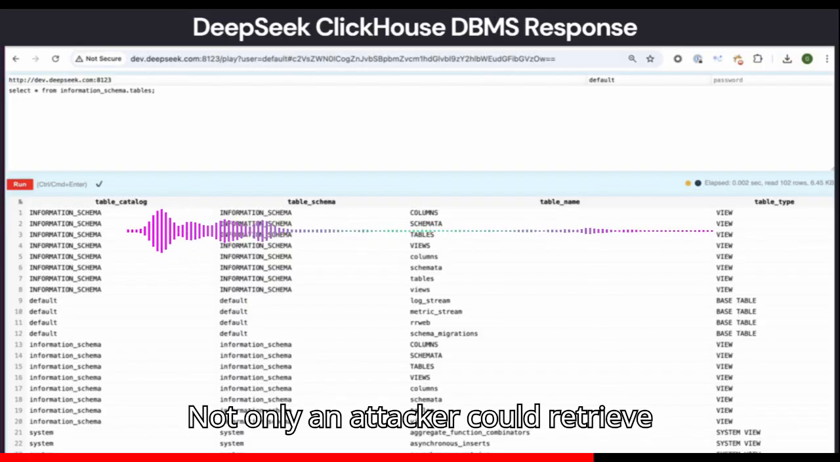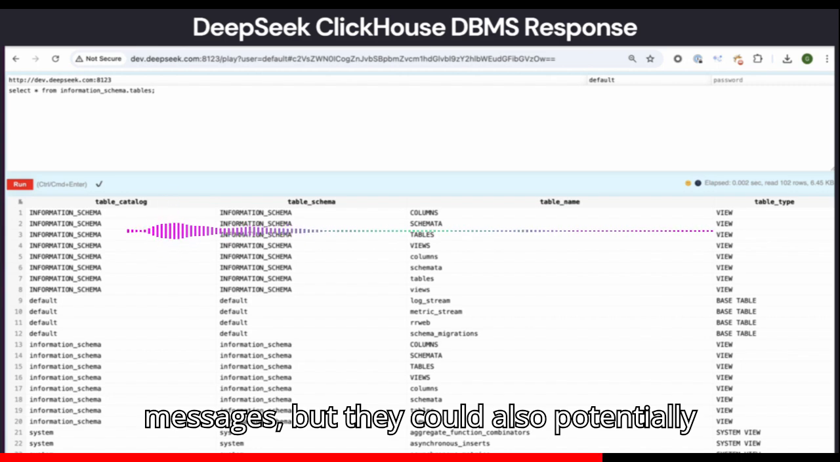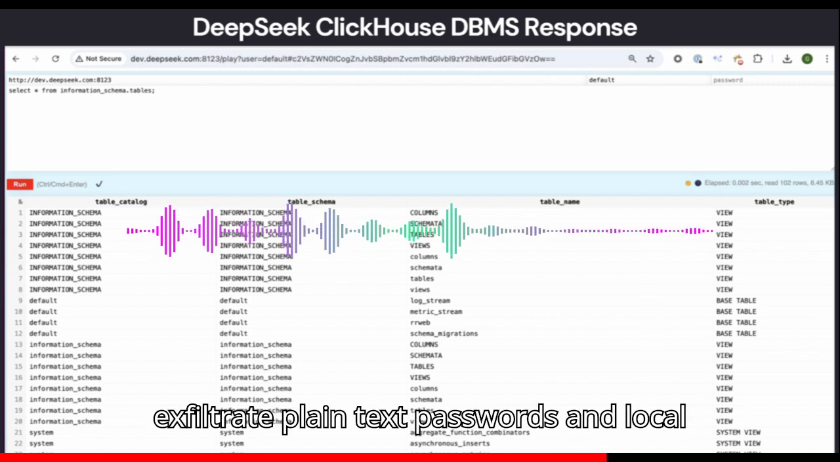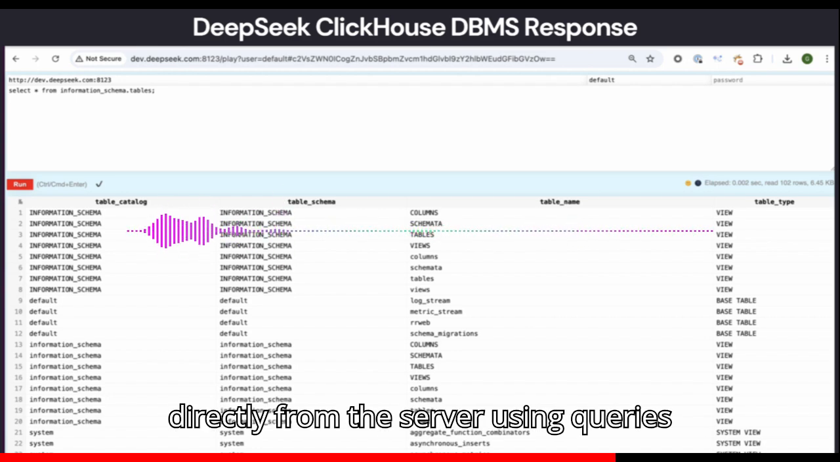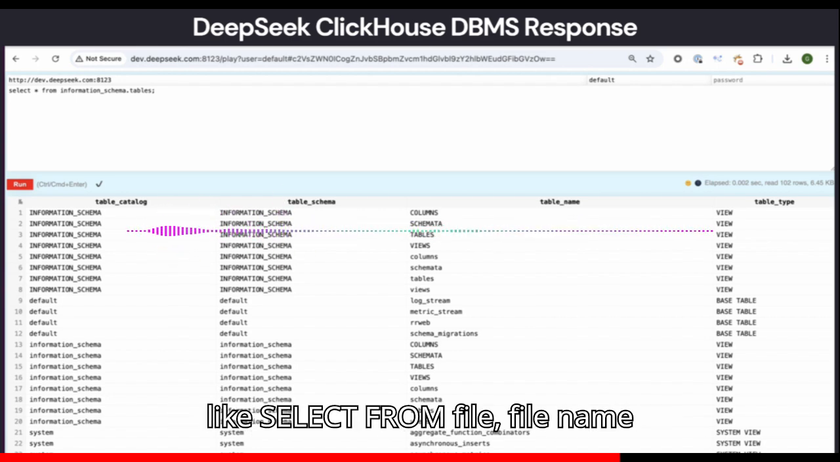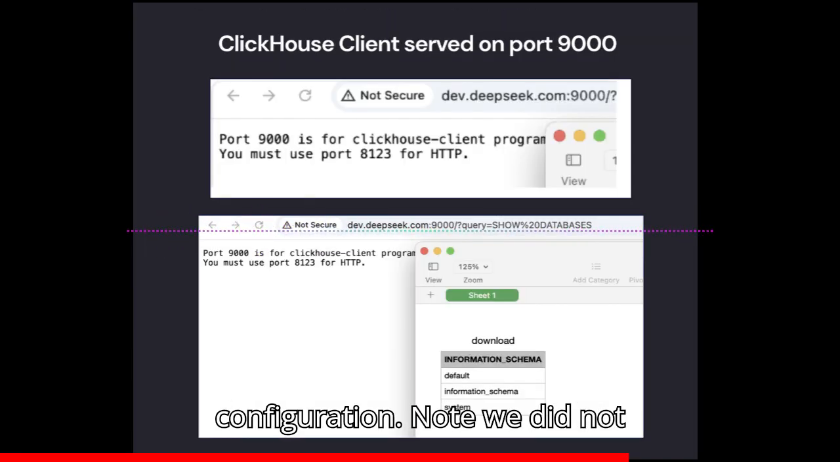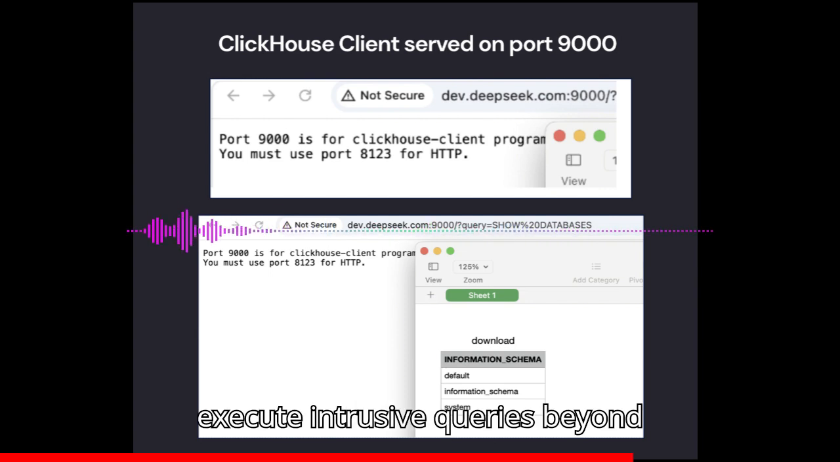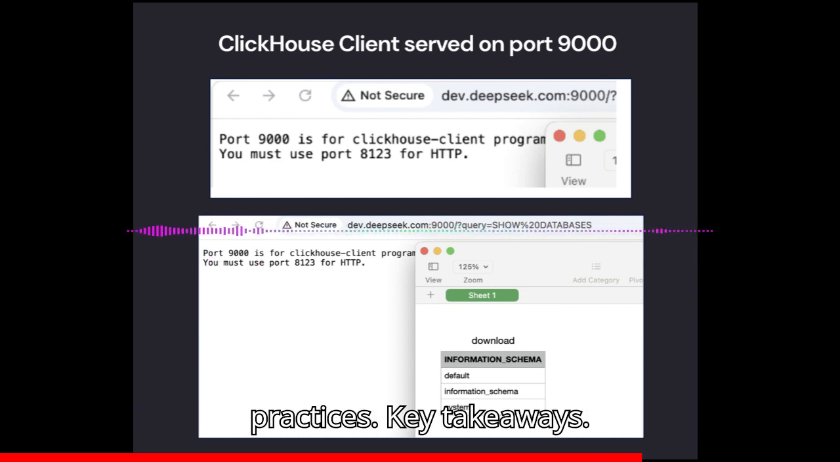Not only could an attacker retrieve sensitive logs and actual plaintext chat messages, but they could also potentially exfiltrate plaintext passwords and local files along with proprietary information directly from the server using queries like select * from file('filename'), depending on their ClickHouse configuration. Note, we did not execute intrusive queries beyond enumeration to preserve ethical research practices.